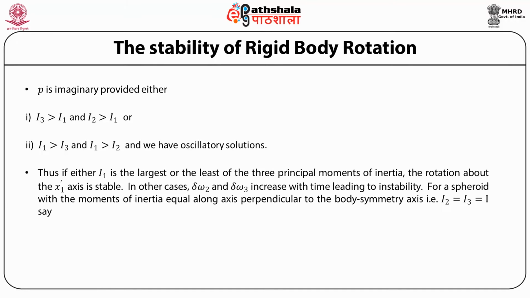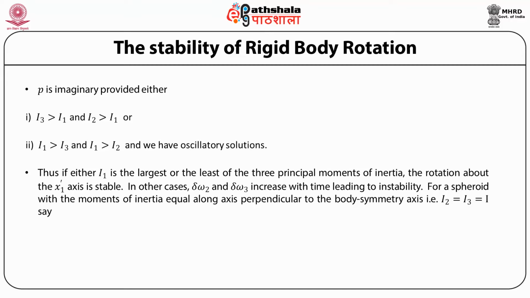Thus, if I1 is either the largest or the least of the three principal moments of inertia, the rotation about the x1 prime axis is stable. In other cases, delta omega 2 and delta omega 3 increase with time, leading to instability.